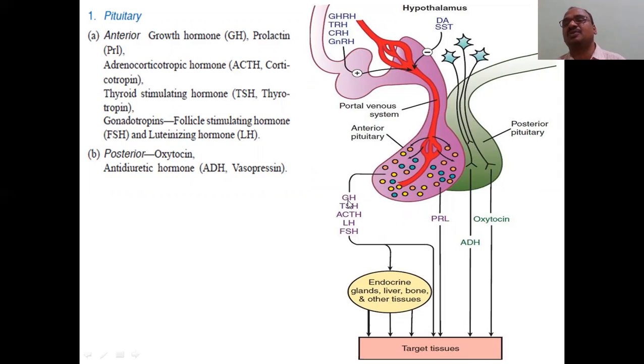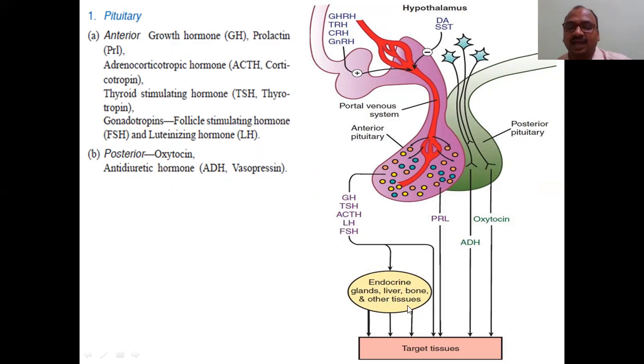First, growth hormone, very important for your growth. Next is thyroid stimulating hormone, which stimulates the thyroid gland itself. Adrenocorticotropic hormone stimulates the adrenal gland, which is there on the kidneys. Next are luteinizing hormone and follicle stimulating hormone, which stimulate the ovaries.